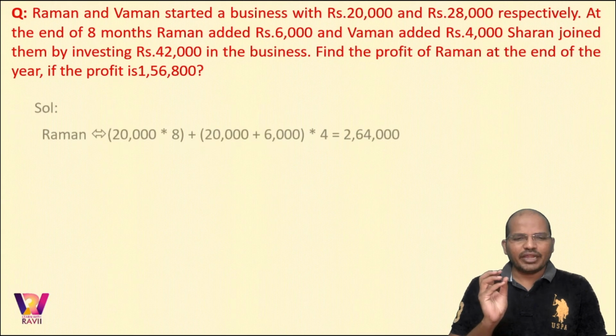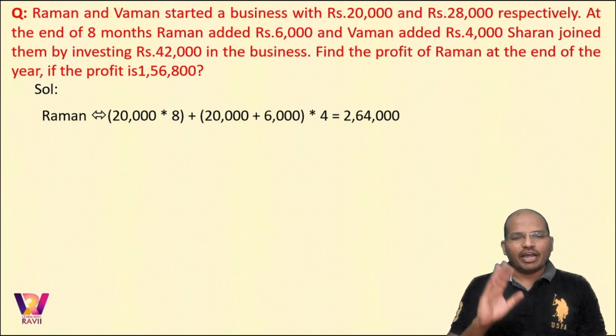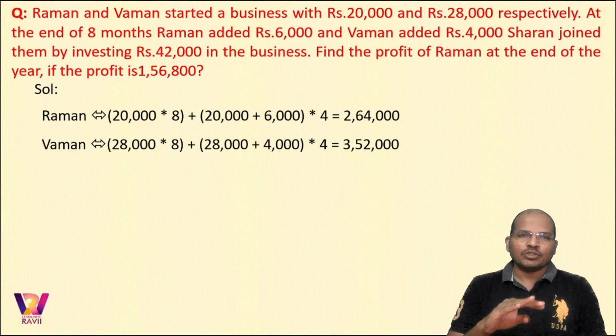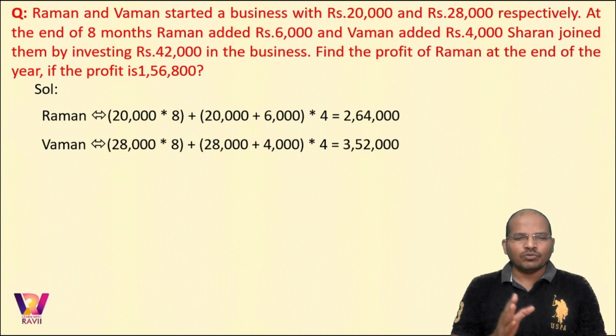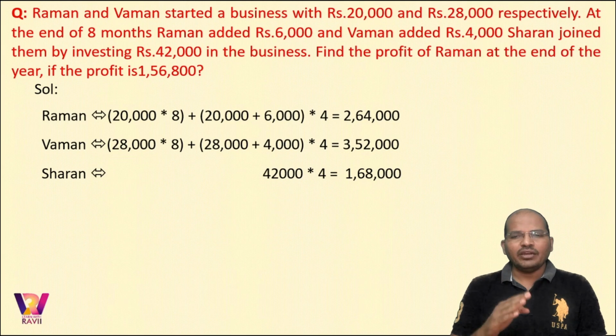So for the first 8 months, Raman's share is 20,000 and after 8 months he has put in 6,000. For the remaining 4 months it is 20,000 plus 6,000. So multiplying and adding you get a value of 2,64,000. Coming to Vaman. Vaman is also investing 4,000 more after 8 months. So for the first 8 months there is no change in his value. So 28,000 into 8 plus 20,000 plus 4,000 into 4. So that would be 3,52,000.